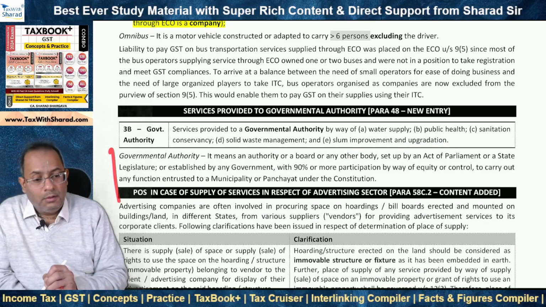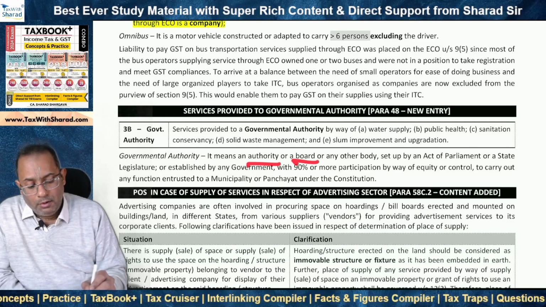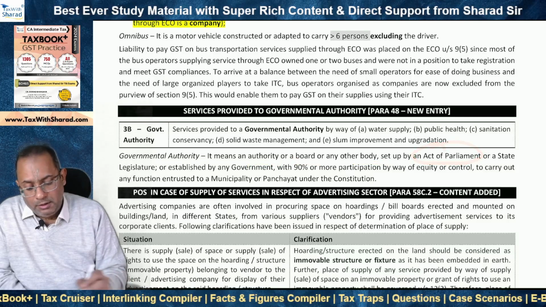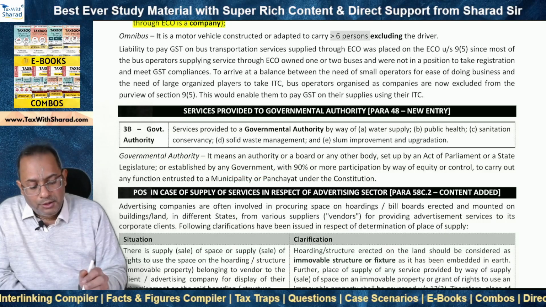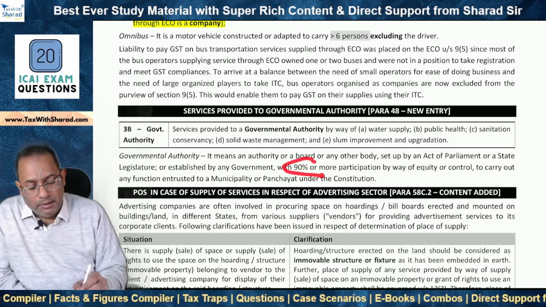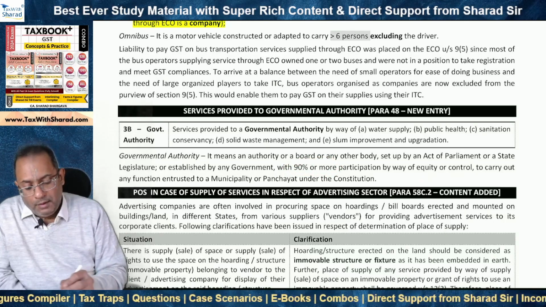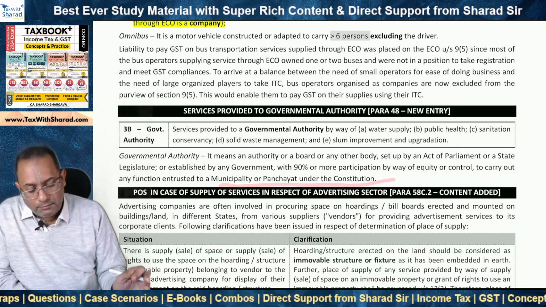So the question is, what is a governmental authority? It has been defined as an authority or a board or any other body set up by an act of parliament or a state legislature or established by any government. And what is the condition? With 90% or more participation by way of equity or control, to carry out any function entrusted to a municipality or panchayat under the constitution.